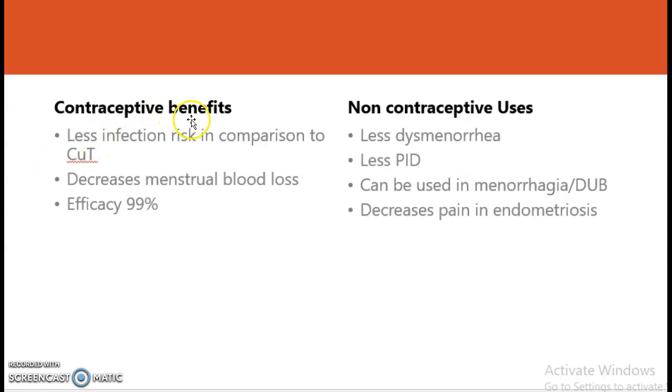Contraceptive benefits of the Mirena include less infection risk in comparison to the copper T, decreased menstrual blood loss, and efficacy of 99%. The non-contraceptive benefits of the Mirena are less dysmenorrhea, less PID, it can be used in menorrhagia or DUB, and it decreases the pain in endometriosis.